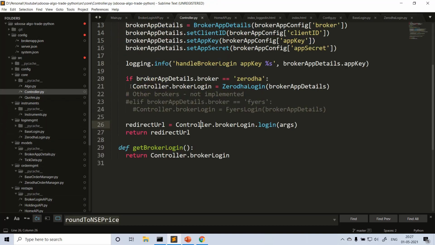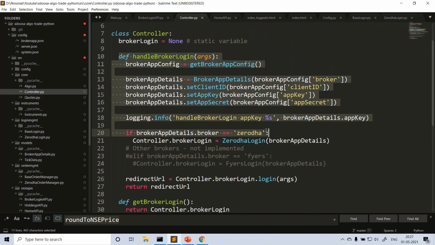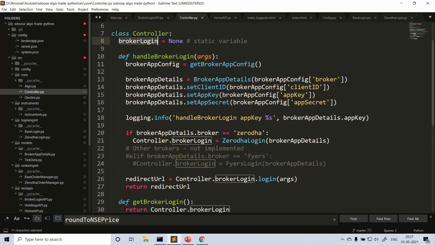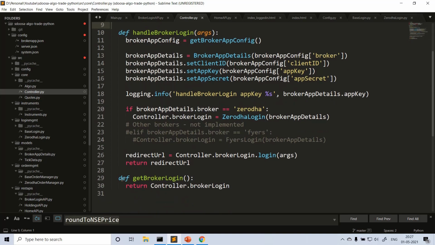So once it is done, we're anyhow setting the static instance variable here. This is the broker login session of Zerodha, or another broker if you configure some other, right? So once its handling is done, I mean the login is successful, this broker login object is ready, and this can be used anywhere across the application. So that's what I did. In the controller, I provide a function here, get broker login. What it will do is just return the controller.broker login. So what is that broker login? It's some base login. That base login can be anything, can be Zerodha login, Fyers login, whatever.